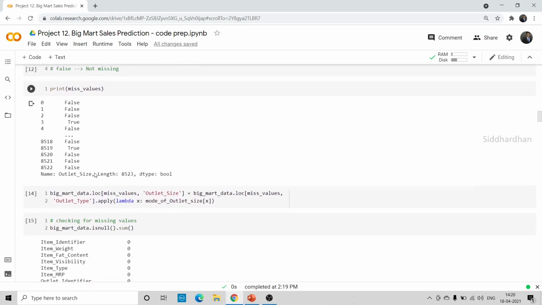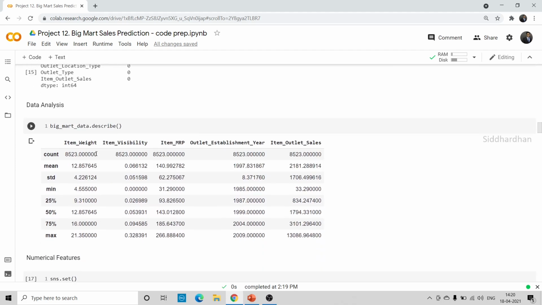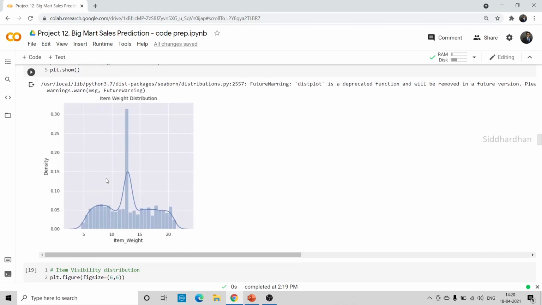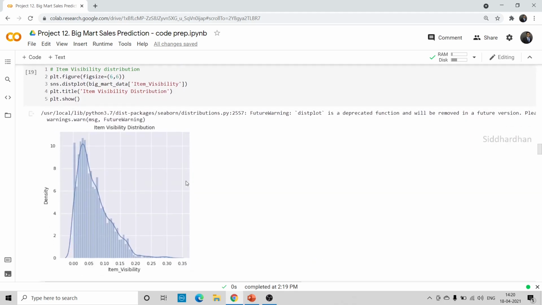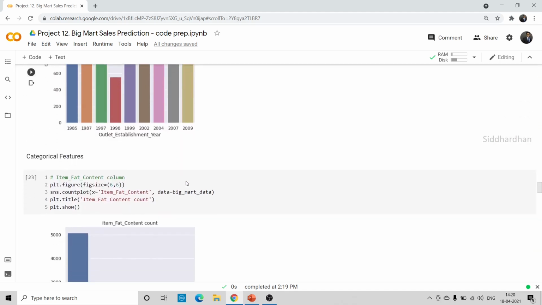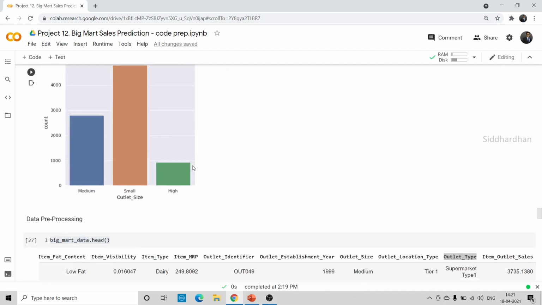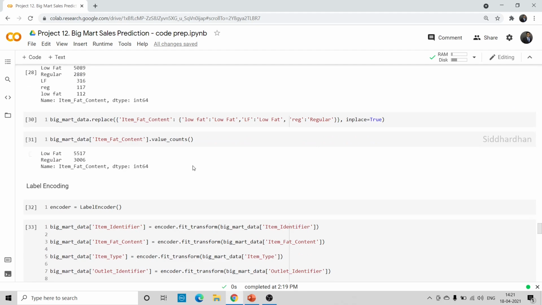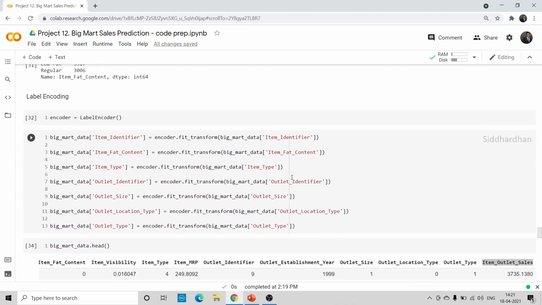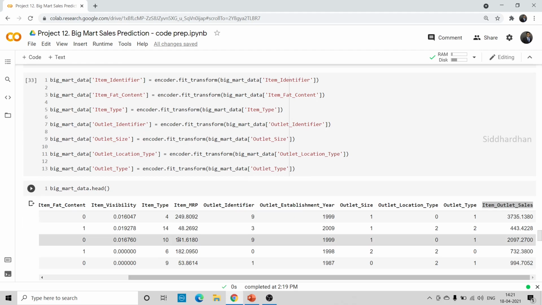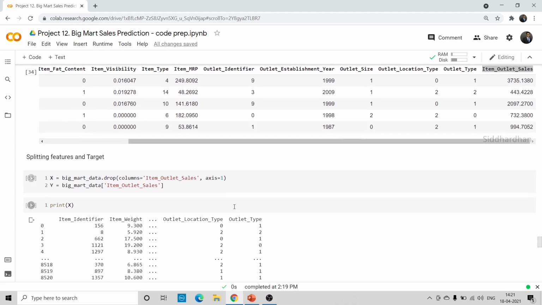Okay. Then we did some data analysis, we got some statistical measures, we found the distribution plot of some numerical values, and then we used the count plot to find the distribution of the categorical columns. After the data analysis, we did label encoding, where we transformed all the string or text data into numerical values, and then we split our data into features and target.